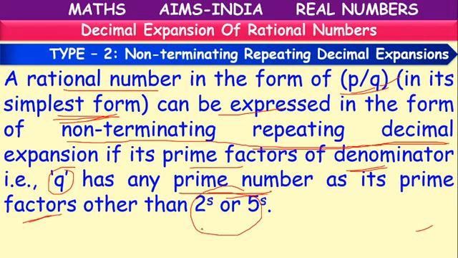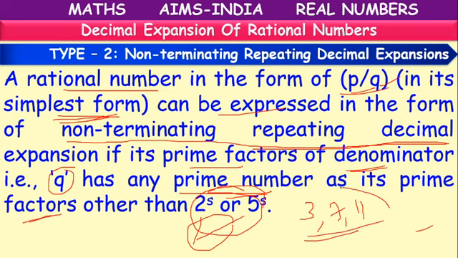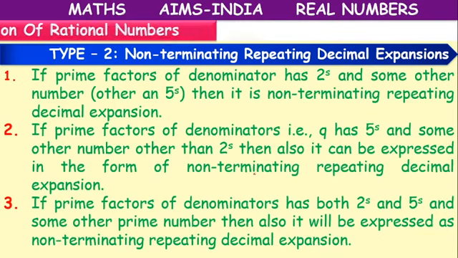Previously what we have told, if they have only 2, only 5 or both, it is terminating. Now, if it has any other factor like 3, 7, 11 other than 2 and 5, then it will be considered a non-terminating repeating decimal. Let's see some examples, children.